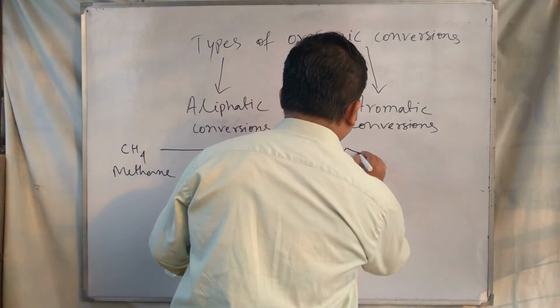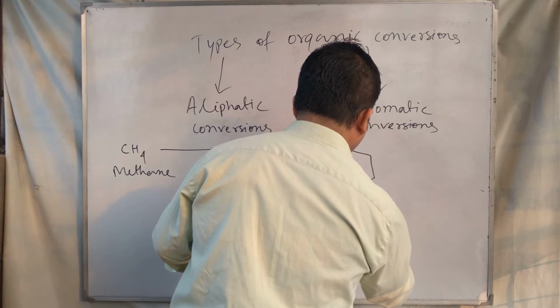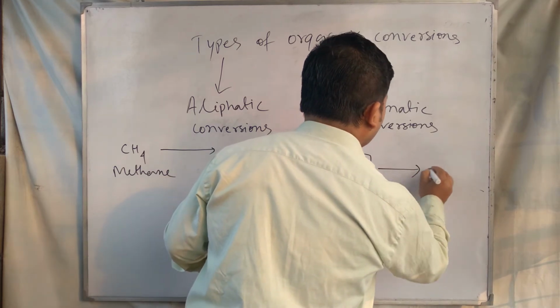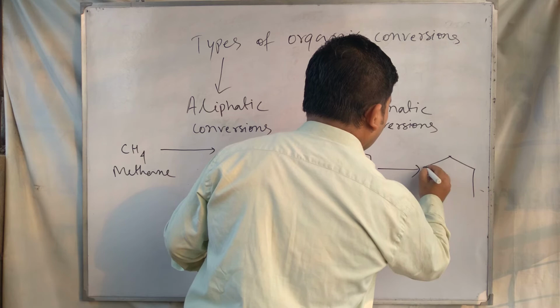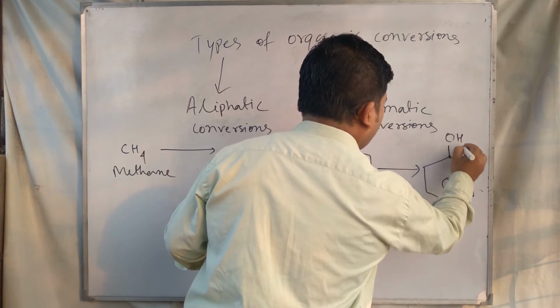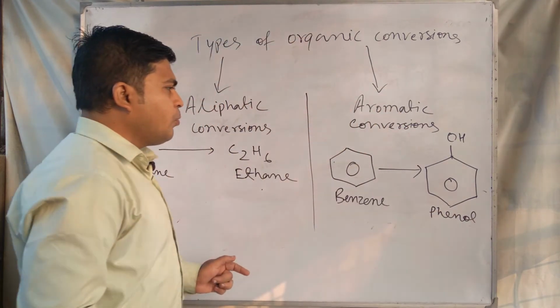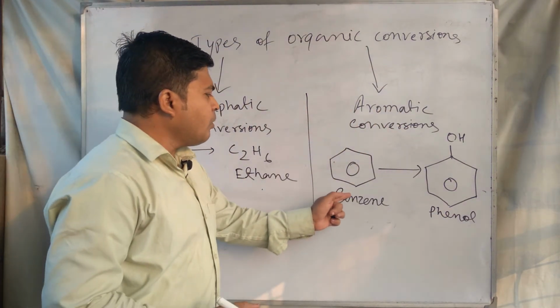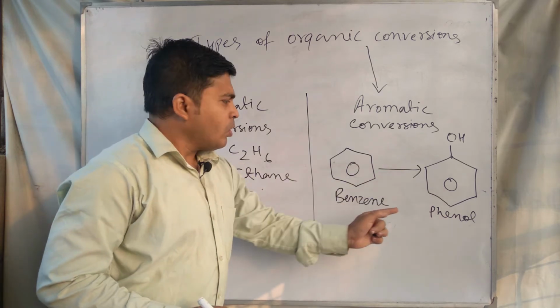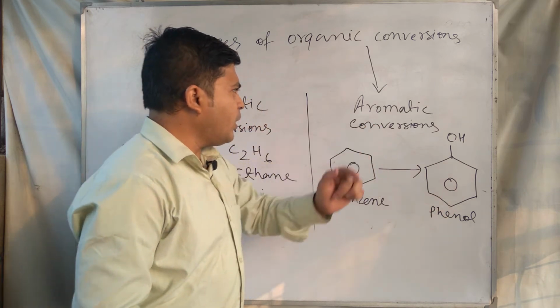And if we take the example of benzene to phenol, we know that benzene is an aromatic compound and phenol also is an aromatic compound.